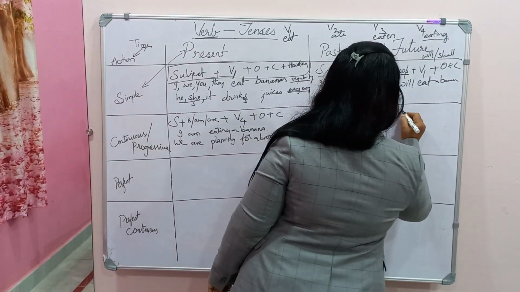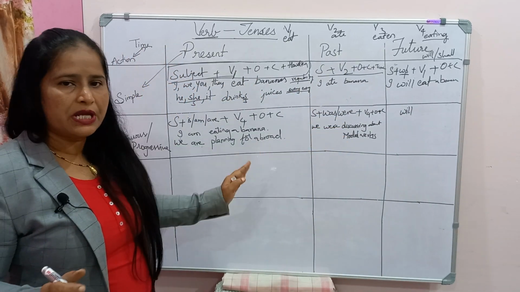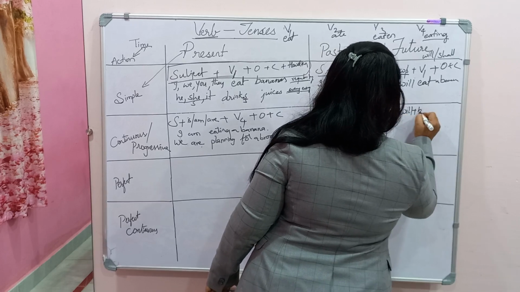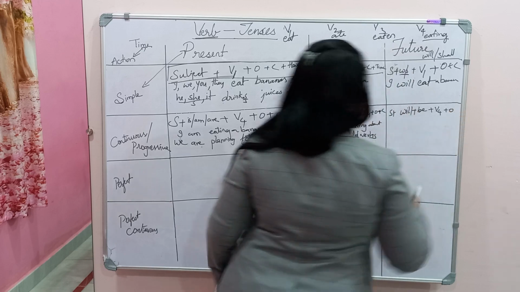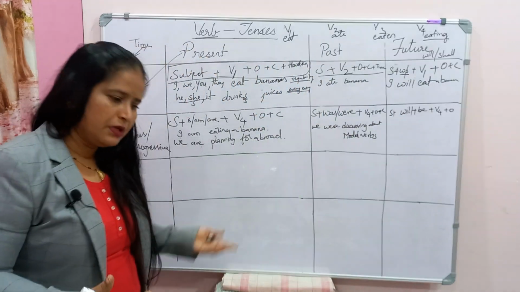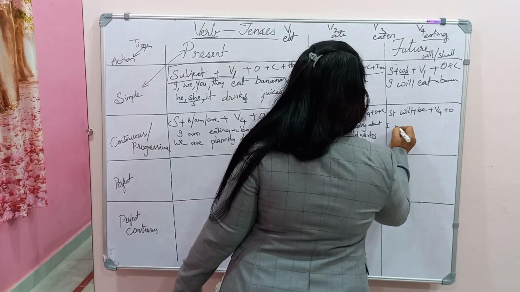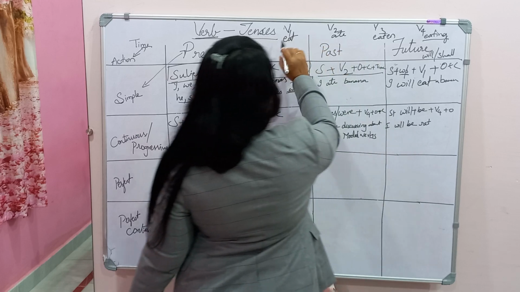Now what will be the future? The same, with the will and shall of this present form. Subject, will plus be plus verb 4 ing, complement. So tomorrow what will we be doing? I will be returning home at this time. I will be returning.